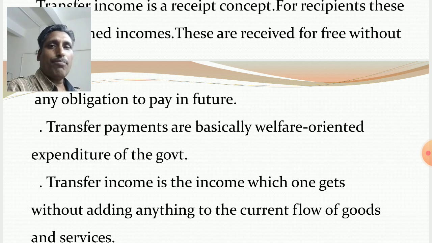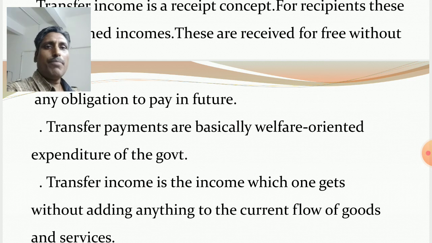Also providing unemployment allowance to enhance the standard of living of the unemployed people. Providing monthly pension to old age people to enhance their standard of living so that they maintain a normal standard of living. So these are basically welfare oriented expenditure of the government.